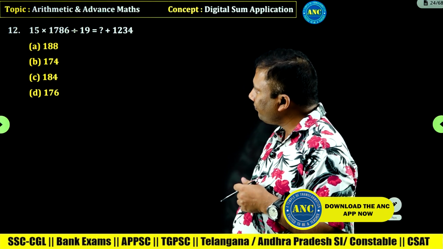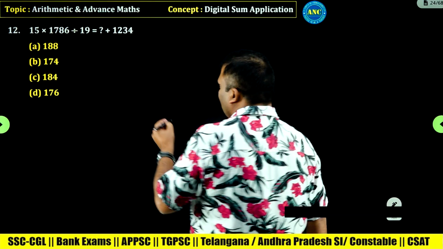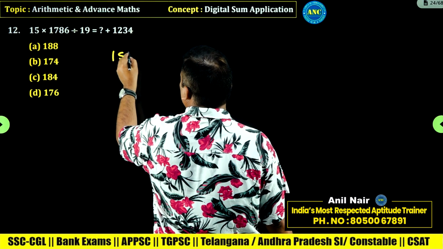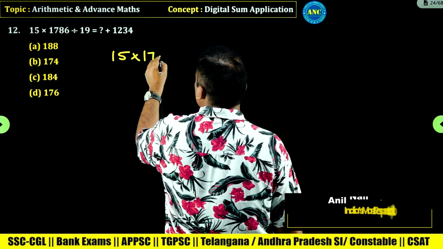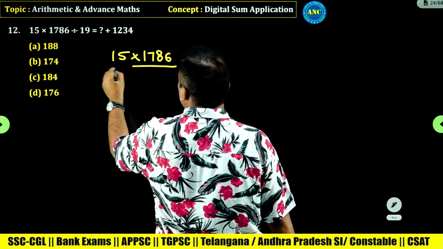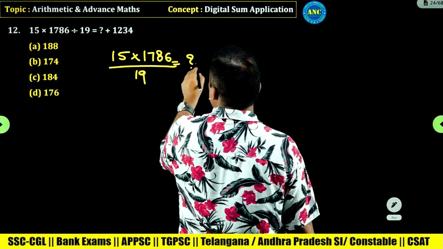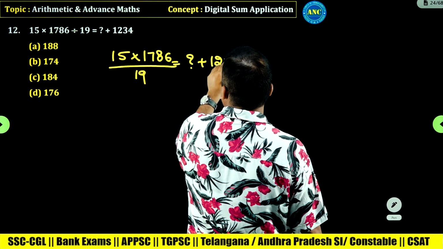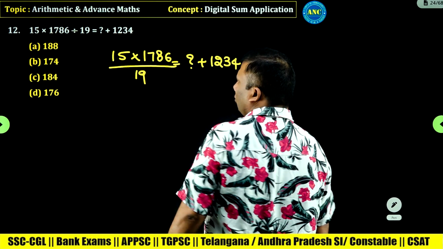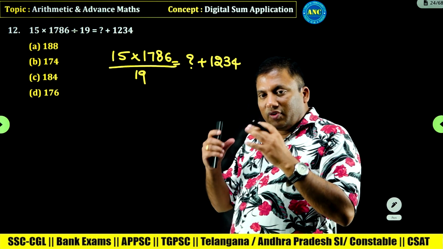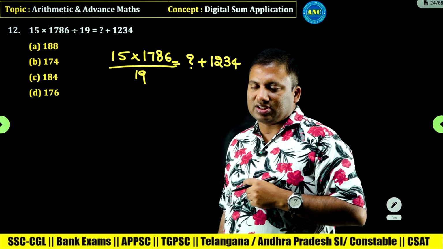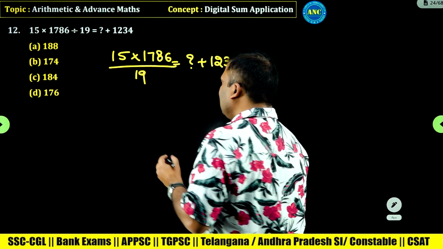5 2s are 10. Next, this question. 15 into 1786 divided by 19 is equivalent to question mark plus 1234. What we will do is set the left hand side digital sum the same as the right hand side digital sum.